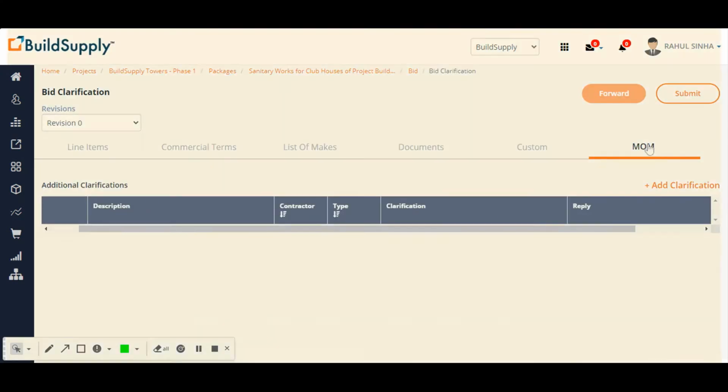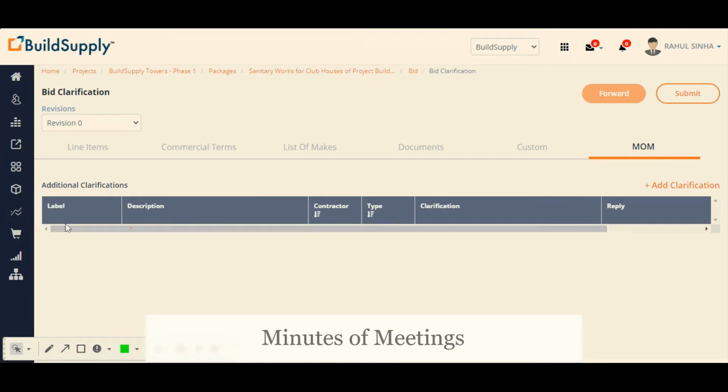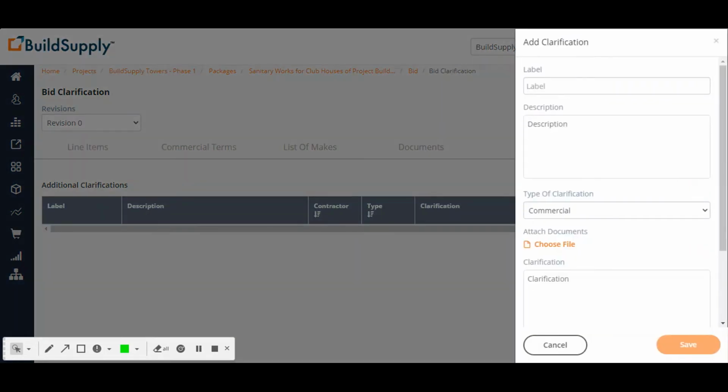There is a feature called MOM, minutes of meetings. Apart from the queries raised by the vendors through this portal, if they have come to you and you have had a discussion and you want to record that as an MOM, minutes of meeting, over here, then you can do that. Click on add clarification and give a name to that, for example, MOM dated 19 July.